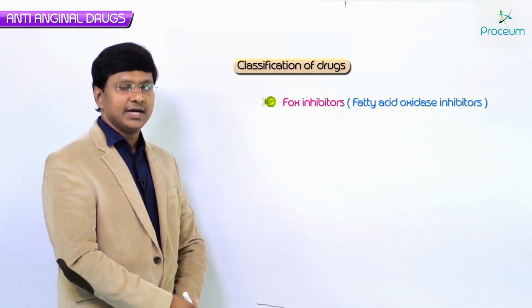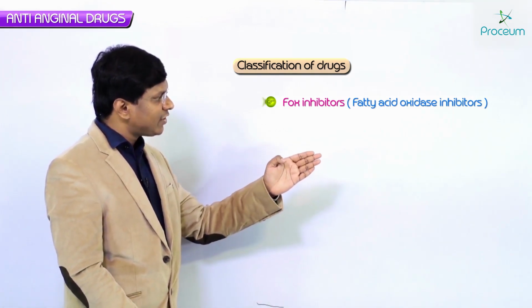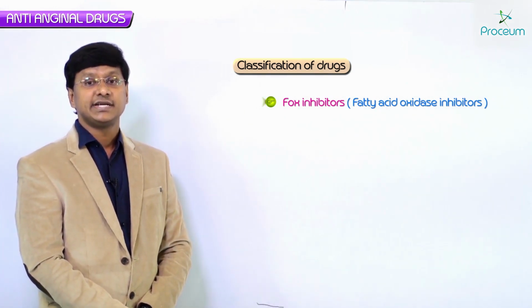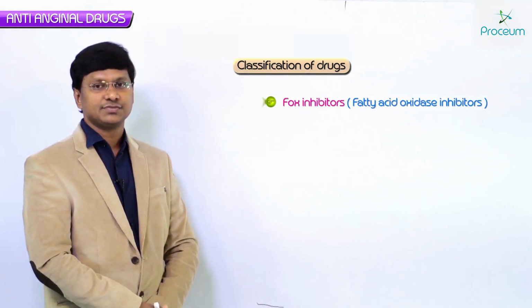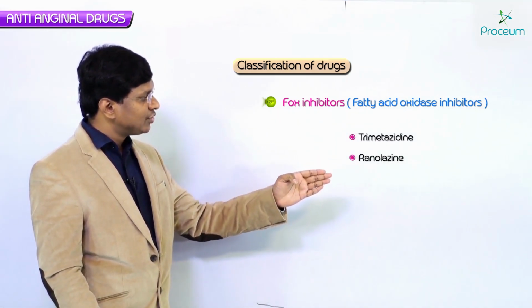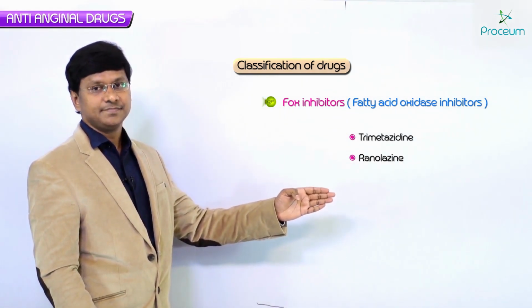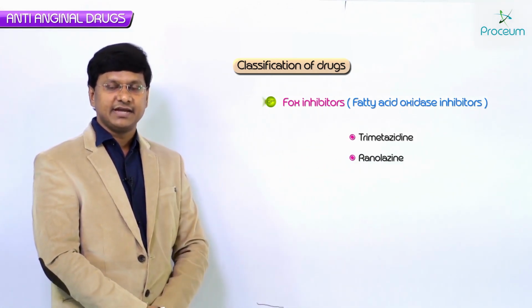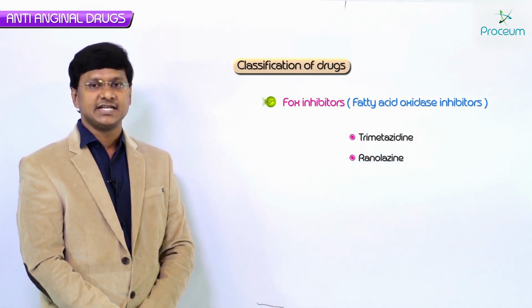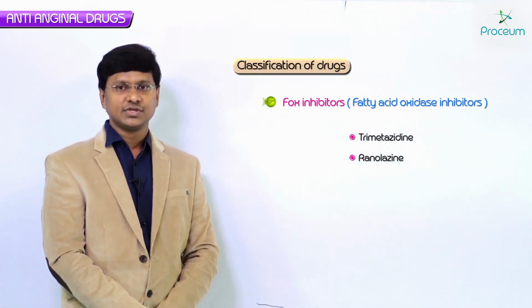Now we have one of the new drugs which are used in angina pectoris, which are nothing but the FOX inhibitors. FOX inhibitors, in the sense, are called fatty acid oxidase inhibitors. They include trimetazidine and the other one is ranolazine. So these are your FOX inhibitors. I will be telling you the mechanism of action of these drugs and how they are used in angina pectoris. I will be discussing trimetazidine as well as ranolazine.